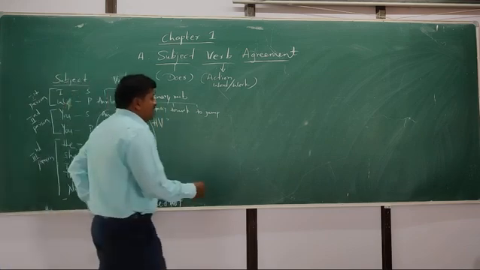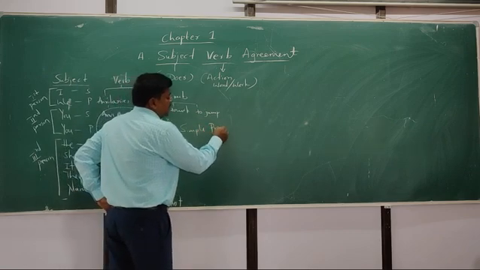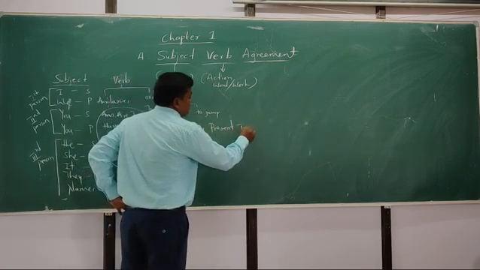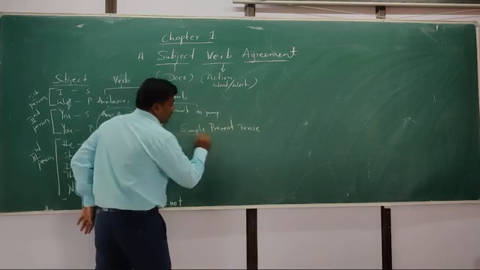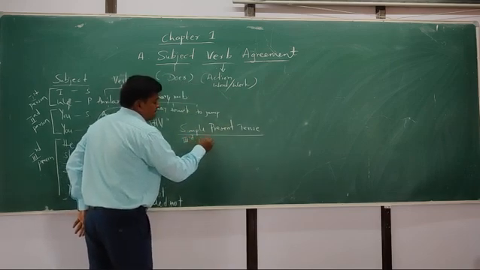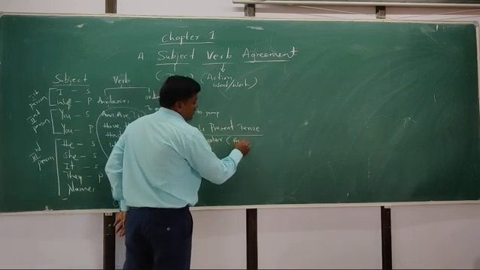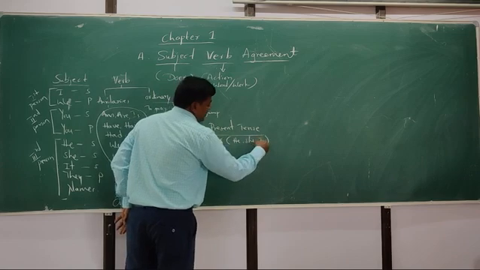Subject verb agreement. See here, in simple present tense, the third person singular: he, she, it.